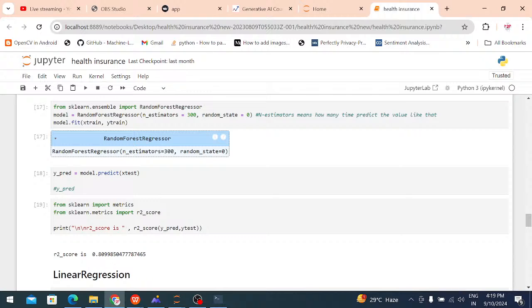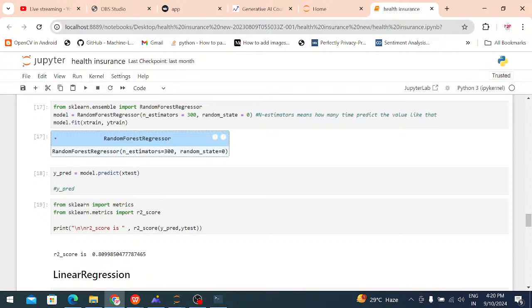Here I am using one regression algorithm, the random forest regressor. Model is equal to RandomForestRegressor, and we use n_estimators, meaning how many trees we take. I am giving 300. The random_state is mostly set to 0. After that, model.fit.